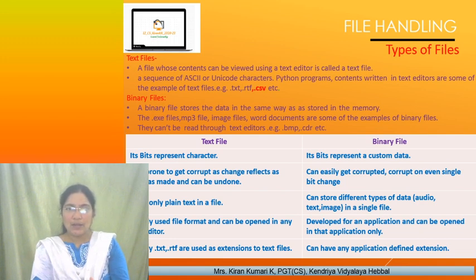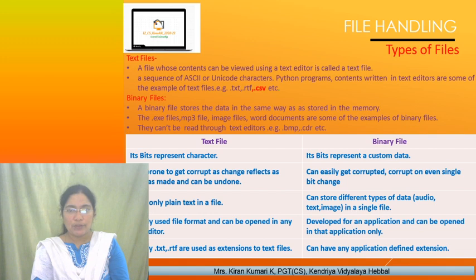A binary file is also a file only, but data is stored in the same format it is in memory. Like if you have an image in your file, the image is stored as an image only. So when you retrieve it, again it is not in terms of characters, but in terms of an image, like a video file or audio file. There are executable files, mp3 files, image files. So a binary file is a file which stores data in the same way as stored in the memory.